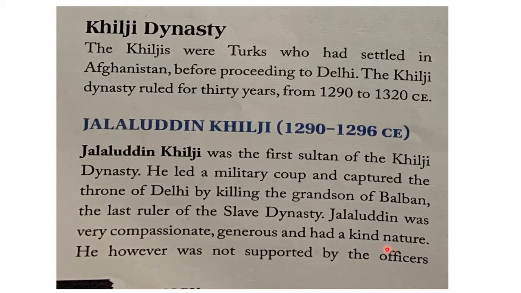So, compassionate means a person who always shows sympathy, a generous and very kind person. This kind of nature was seen with Khilji. Personally, he was such a person, however, he was not supported by the officers. Under the Sultan, there are a lot of officers working, and these officers were non-cooperative with Jalaluddin Khilji.